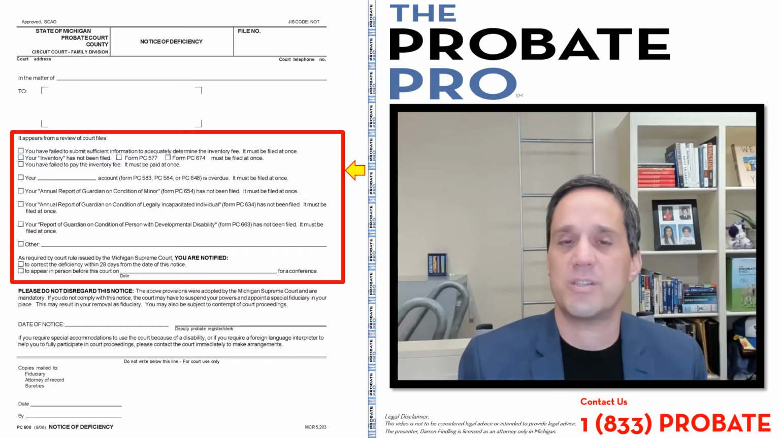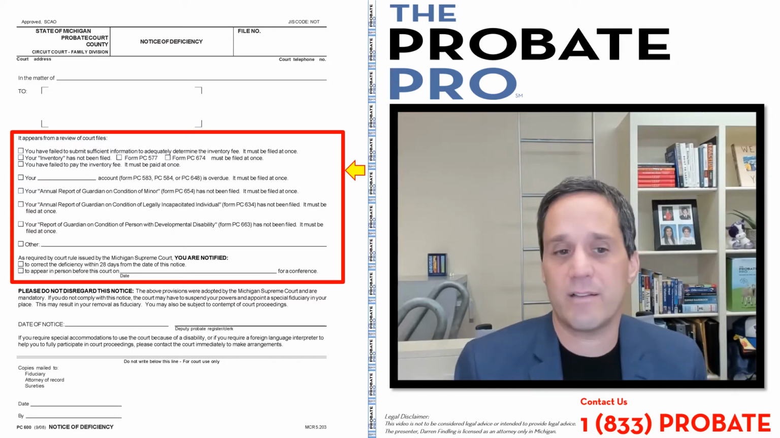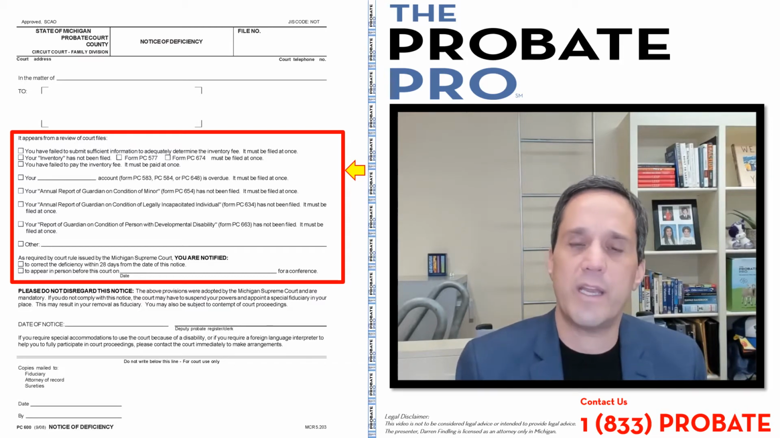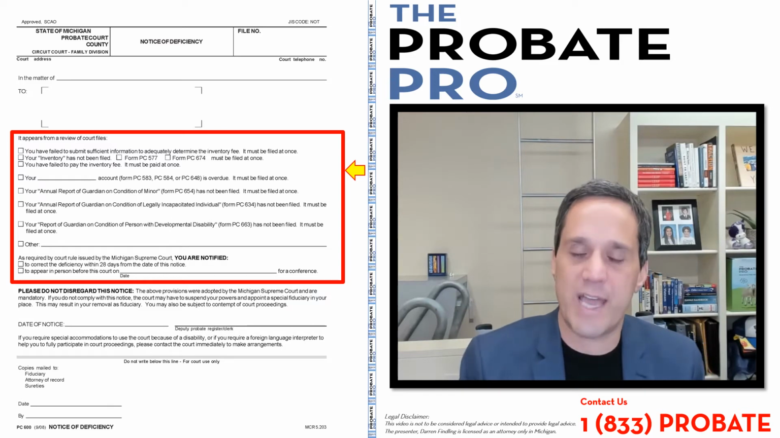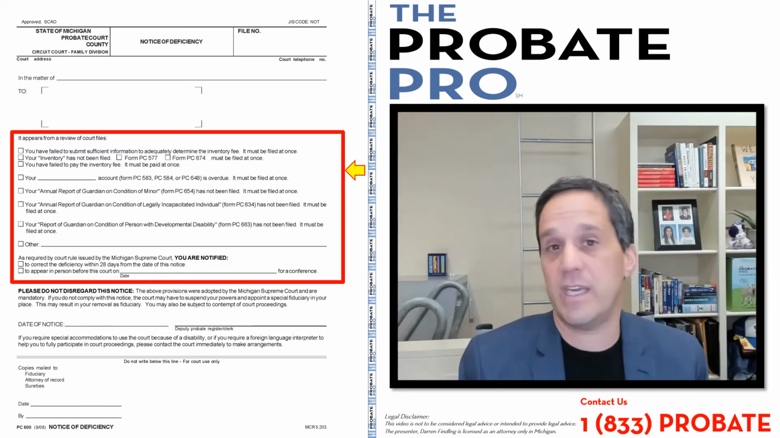Second box would just simply be that the inventory hasn't been filed and it must be filed. Pretty straightforward. Next one is you've filed your inventory or presented under the statute your inventory, but you failed to pay the inventory fee.